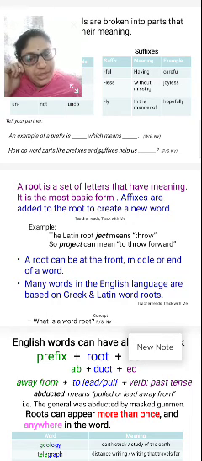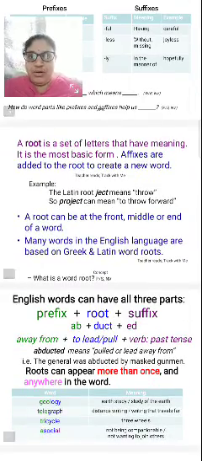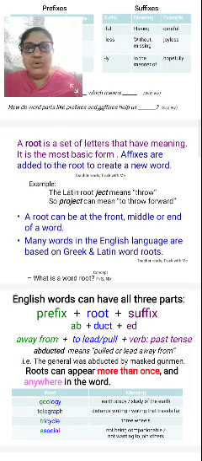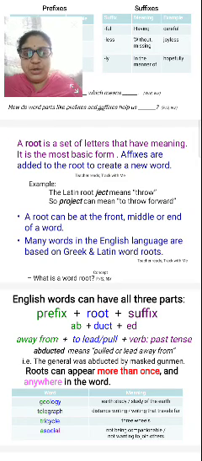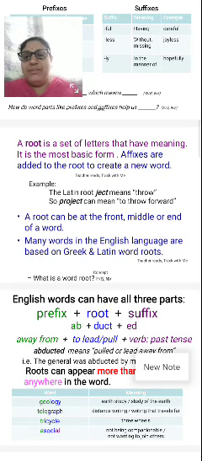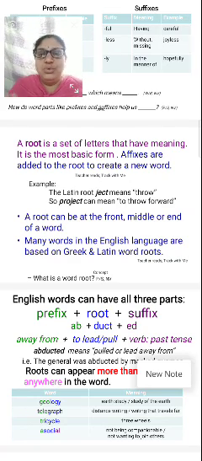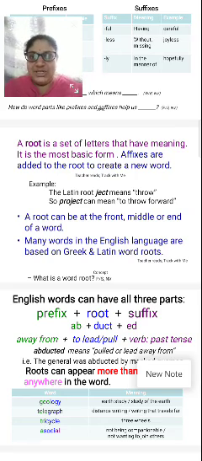A root can be at the front, middle or end of the word also. So here there are no border lines for using the roots; you don't have to use them in the front only, in the middle only, or in the end only. So no rules in the roots. When you write the root word, you have no rules and regulations. Wherever it may be, the root will be added compulsorily.